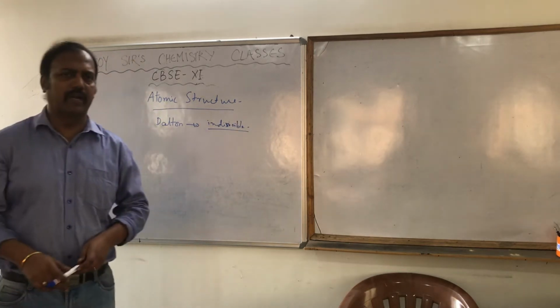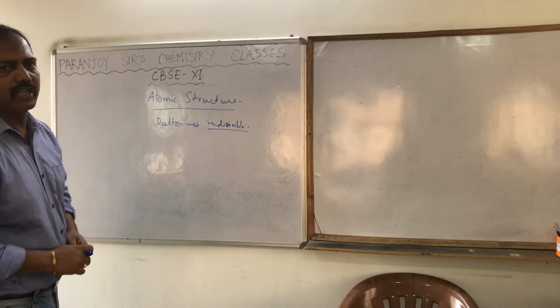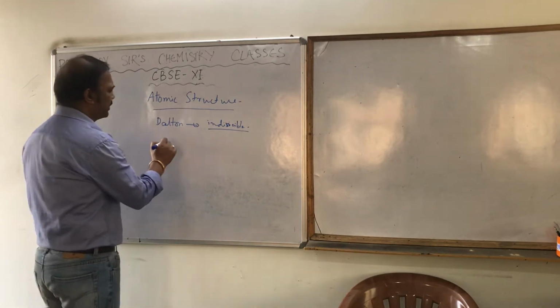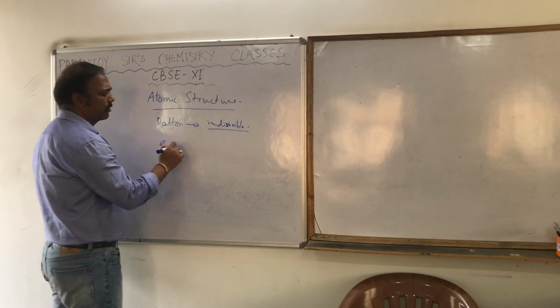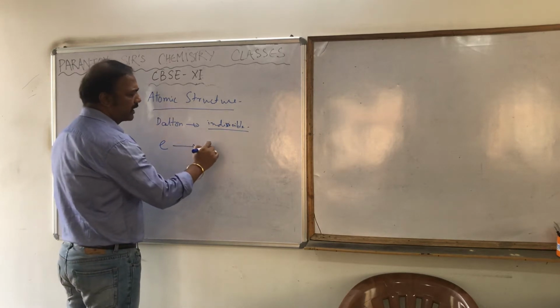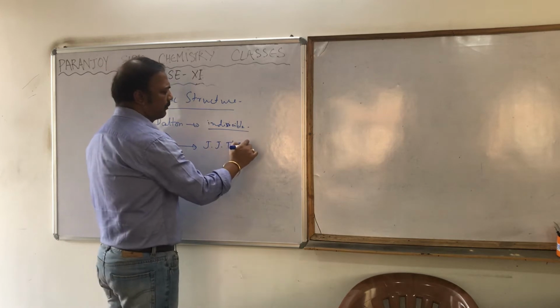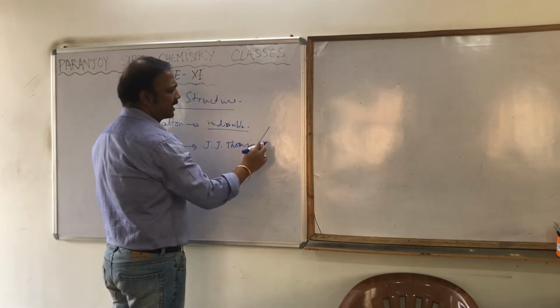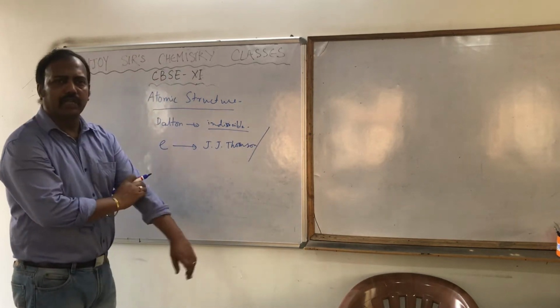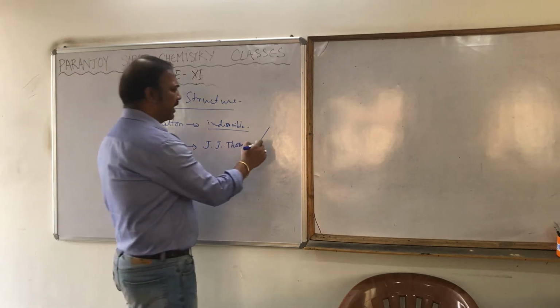But with the discovery of electrons by J.J. Thomson, right? Who discovered electron? It's J.J. Thomson, in his cathode ray experiment.